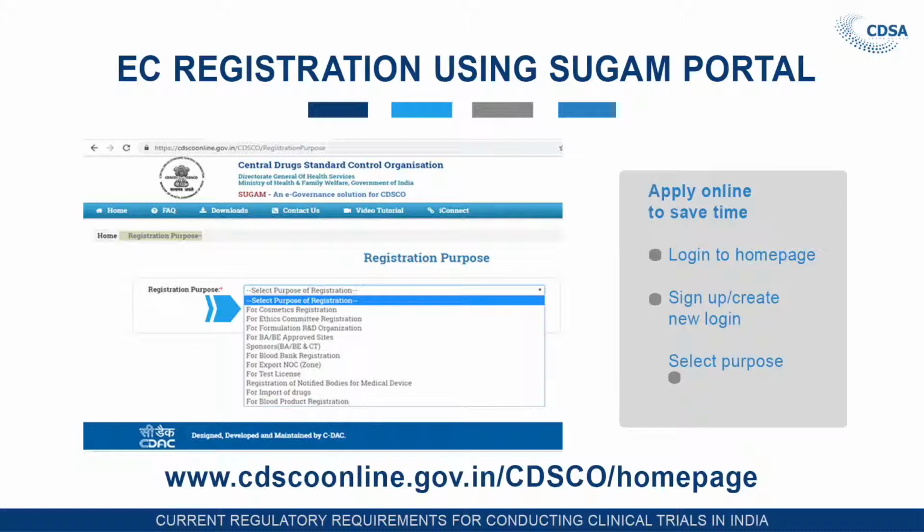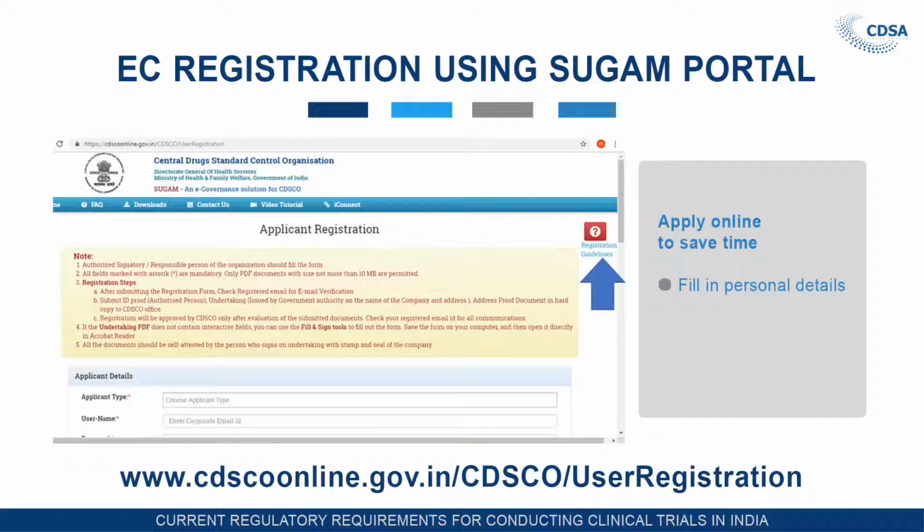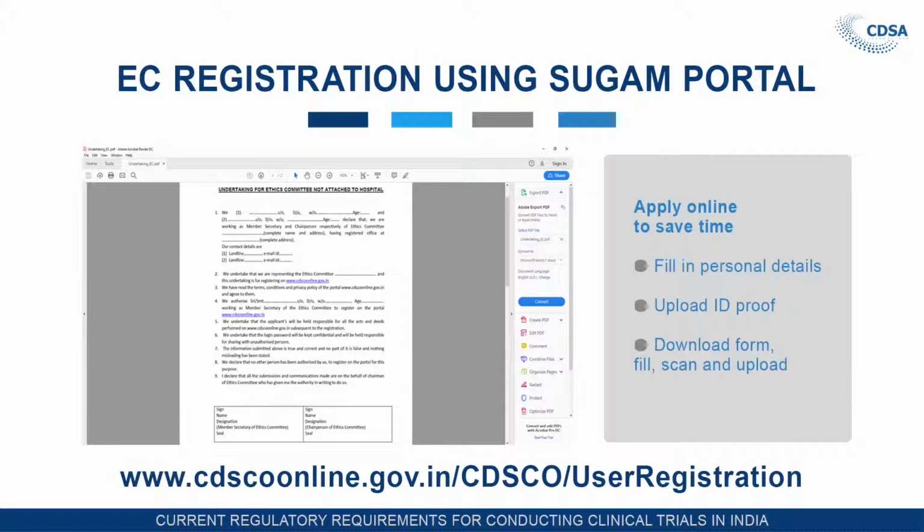Then after selecting this, you have to submit that you are registering for the ethics committee, give the registration purpose and then submit it. Then again it is applicant registration, where you give the applicant type, username and other details like mobile number, nationality, ID proof, undertaking. All these things you have to fill in this form online. Then next you have to upload the undertaking.